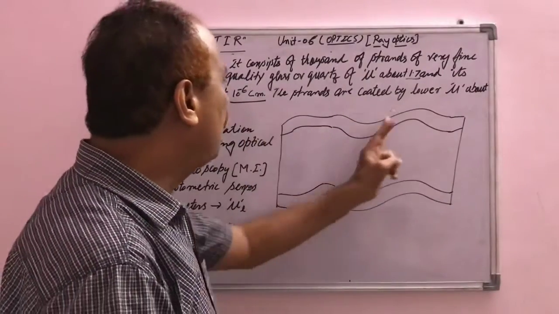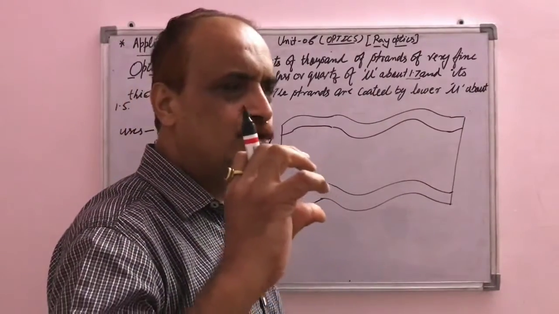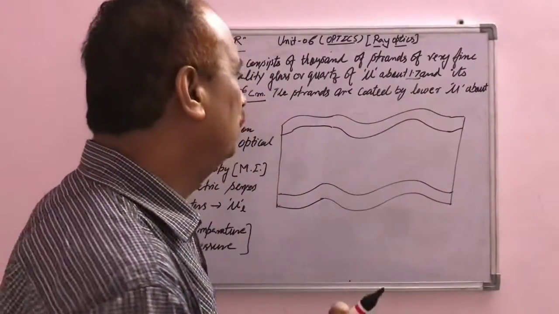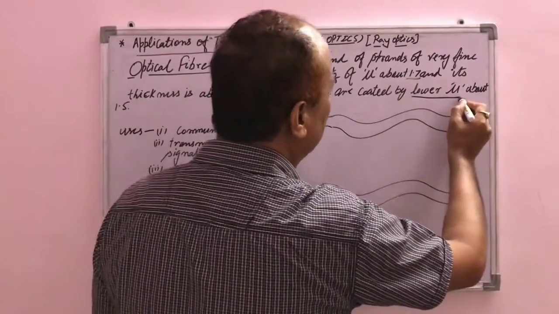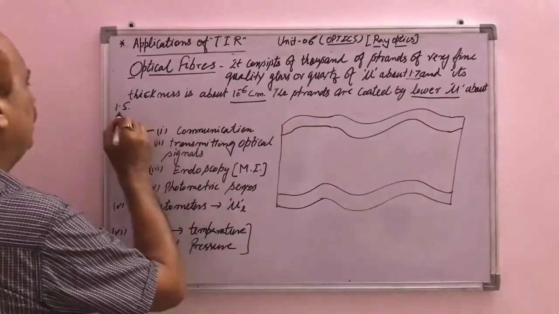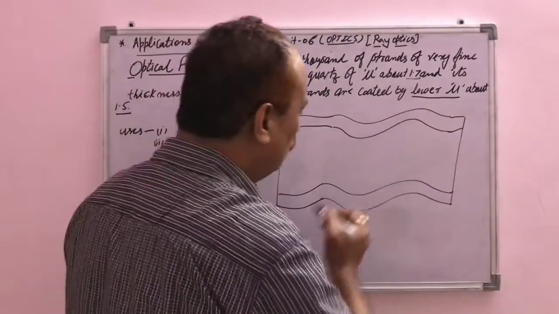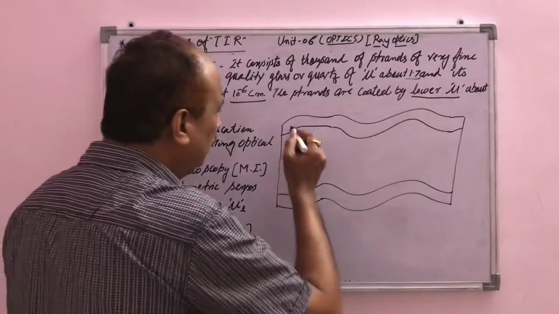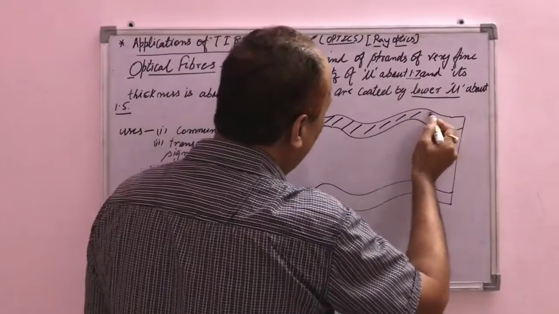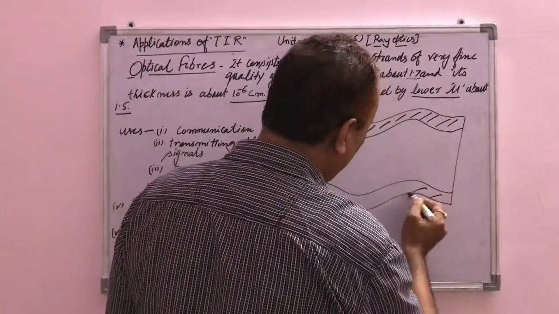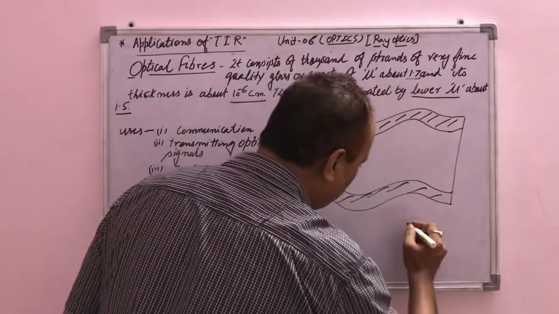And the upper part of this bundle of strands, or you can say the optical fiber, is coated by a low refractive index material having refractive index 1.5. So this is the diagram of the optical fiber. This is the coating on that optical fiber, and the refractive index of this coating is approximately 1.5.